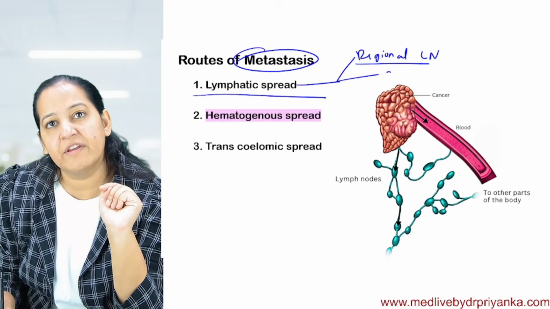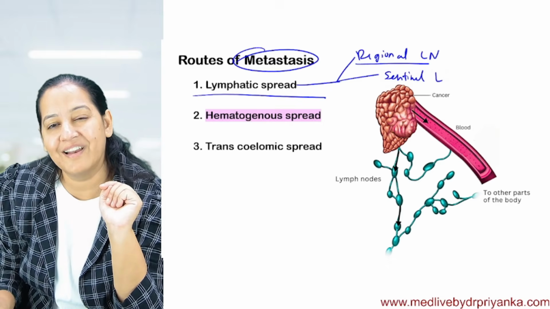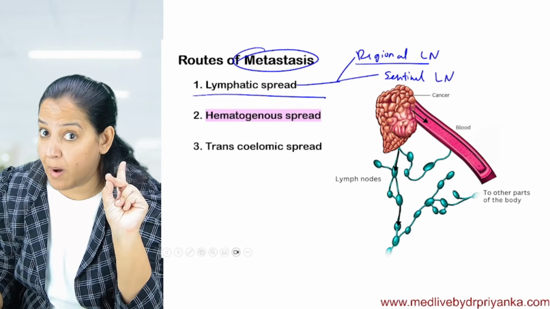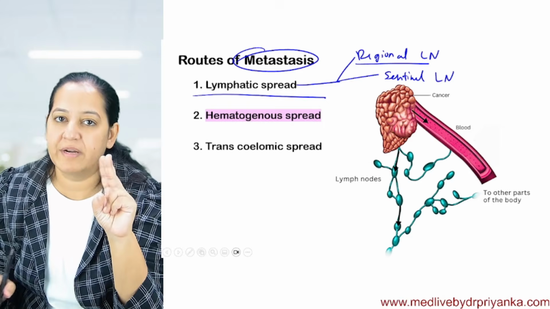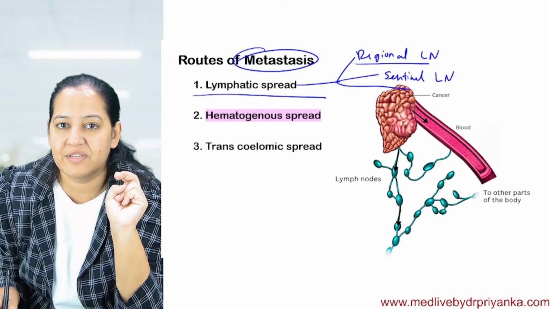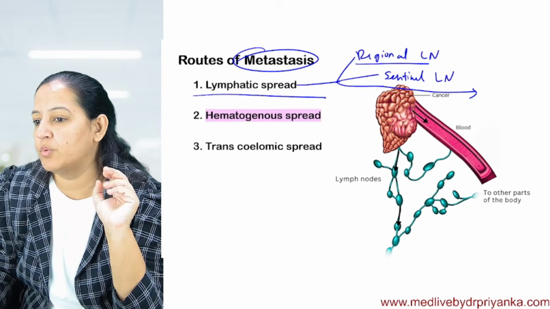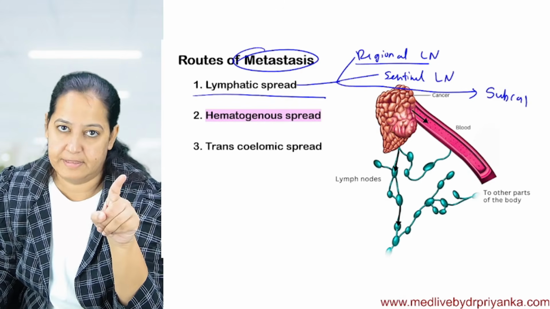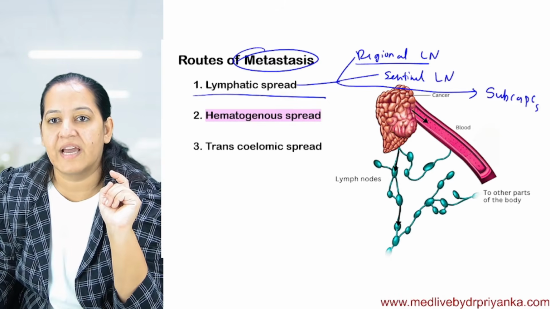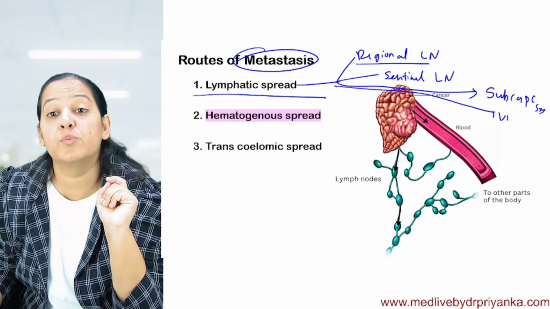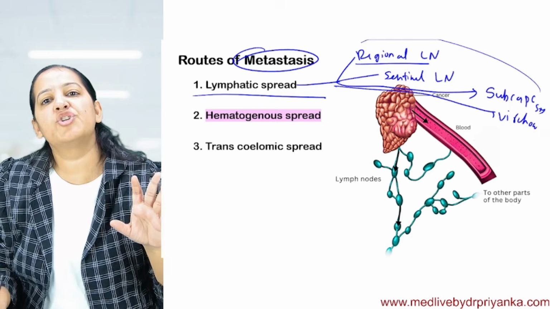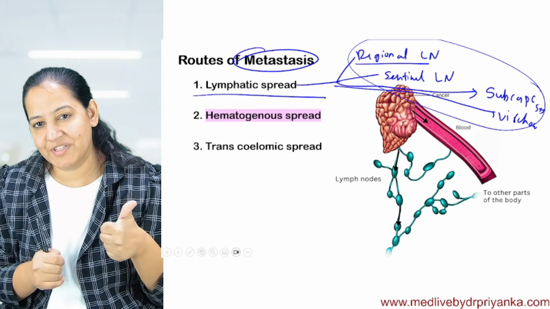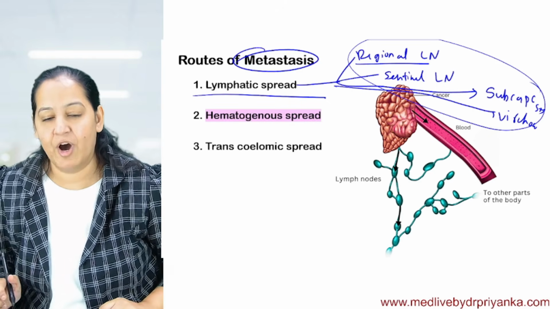The second concept I have given you is the sentinel lymph node. The sentinel lymph node is the first lymph node involved, and by using the frozen section technique nowadays, an advanced technique, we can prevent further morbidities and take a decision during the surgery. The third thing I told you: in a lymph node, the first portion involved is the subcapsular sinus. And the fourth concept is the virtual lymph node. These are all short questions for university exams and important MCQs for competitive exams. That is all regarding lymphatic spread. How many of you got it?